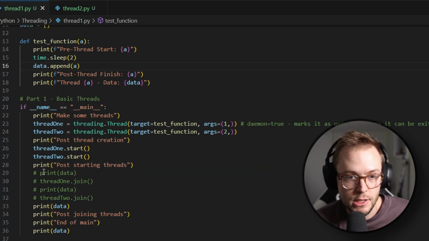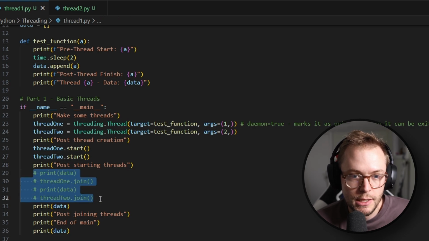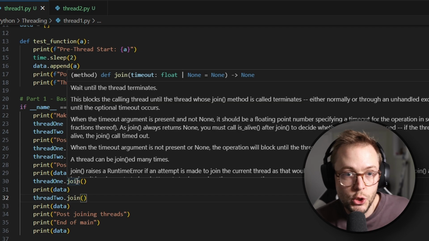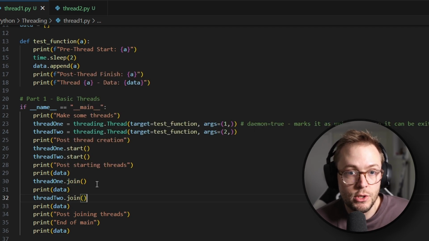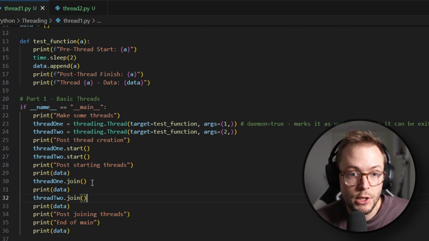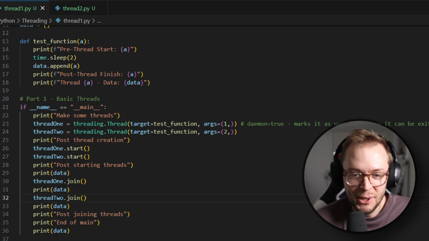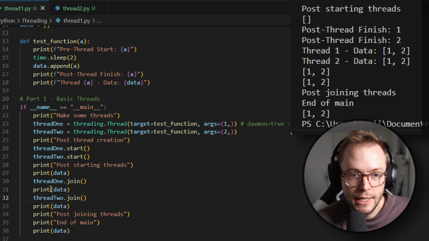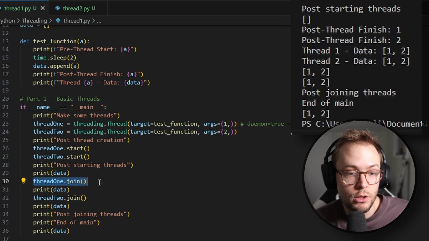All right, so that's awesome. But what if we instead join the threads? Now, what join does is it basically means that it's going to wait until the thread terminates. You might say, aren't we already doing that? And yes, we are. So if we run this again, we'll see that we're still waiting. But it actually waits at the point when you call join.